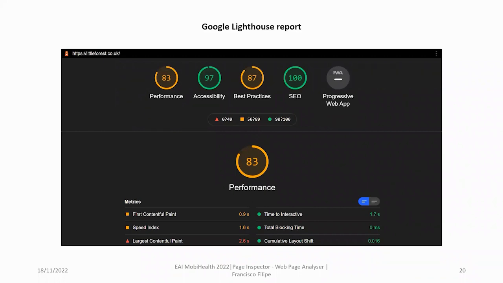Here we have the Google Lighthouse report. This one aims to present to the user the report made by Google Lighthouse of the analyzed page. The analysis is done by a library developed by Google on Node.js called Lighthouse. It performs a number of audits like performance, accessibility, progressive web applications, and SEO audits.